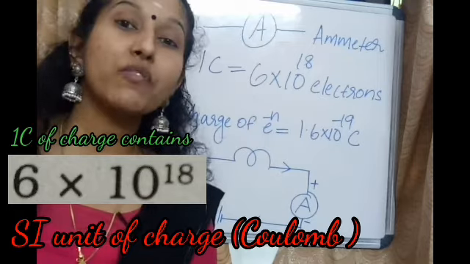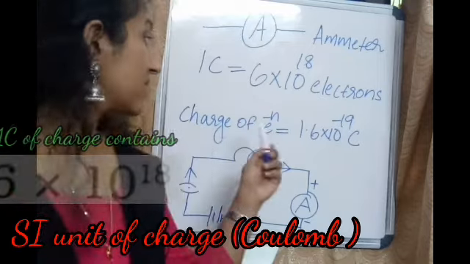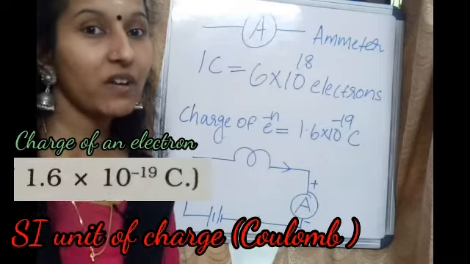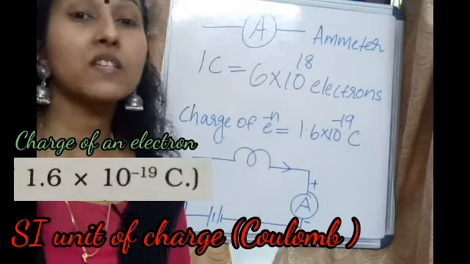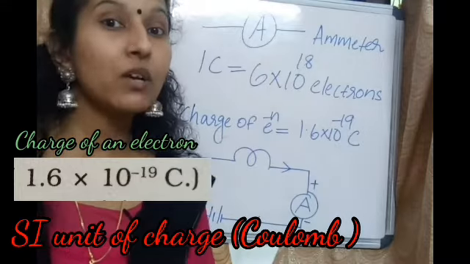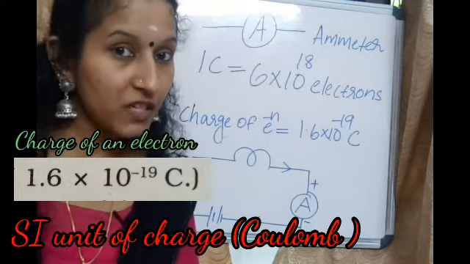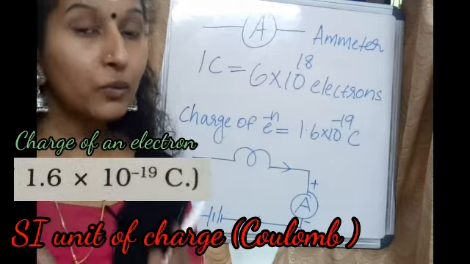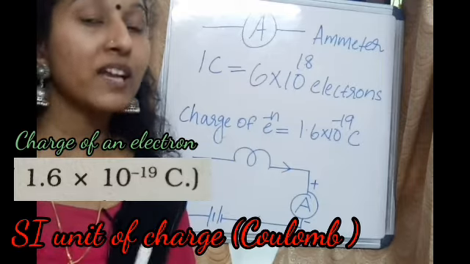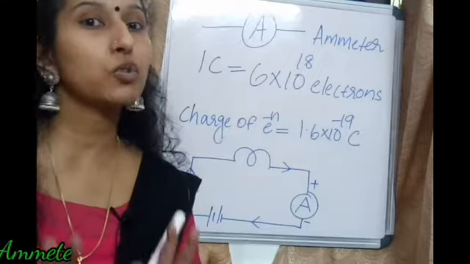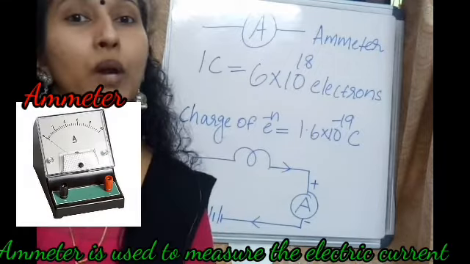And what is the charge of an electron? 1.6 into 10 raised to minus 19 coulomb. 1 coulomb is equal to 6 into 10 raised to 18 electrons, and the charge of an electron is 1.6 into 10 raised to minus 19 coulomb.